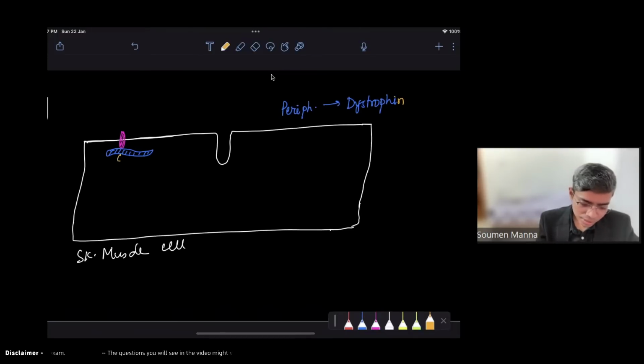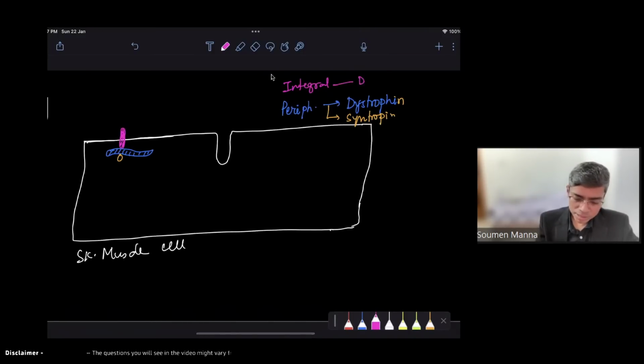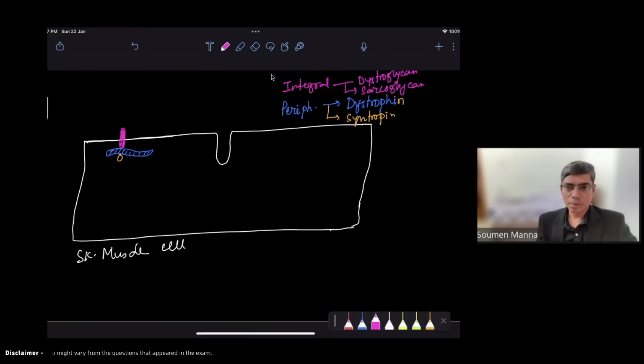Apart from dystrophin, the syntrophin protein is also there. So dystrophin and syntrophin are the peripheral proteins. And this pink color protein, which is present through and through the cell membrane, is known as the integral protein of the muscle membrane. Basically two names you have to remember: dystroglycan and sarcoglycan. Both of these proteins are integral proteins, right?